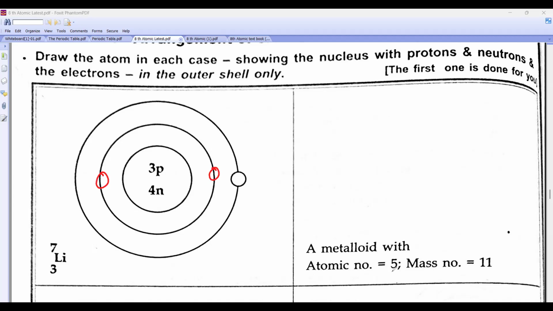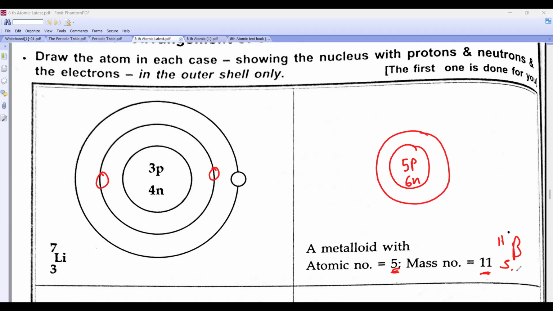Now they have given, beta, both. This is 5 and this is 11. 5 and 11, it is who, beta? Boron. 5 and 11. So I will draw this circle. How many protons? 5 protons. How many neutrons? 11 minus 5, so 6. And first shell, how many electrons do I have to make? I have 2 comma 3, na beta? 5 electrons means first shell 2 electrons, third shell 1, 2 and 3.